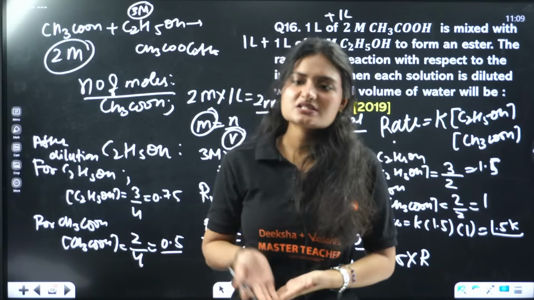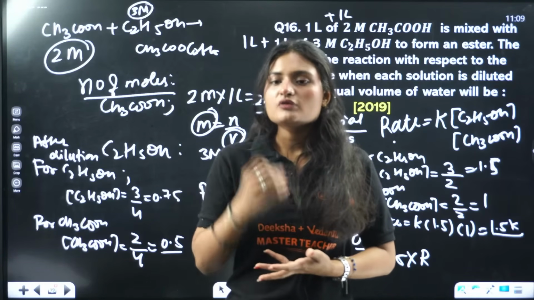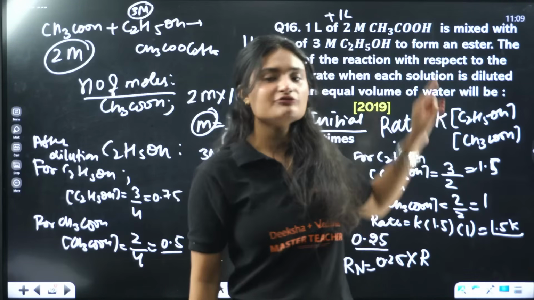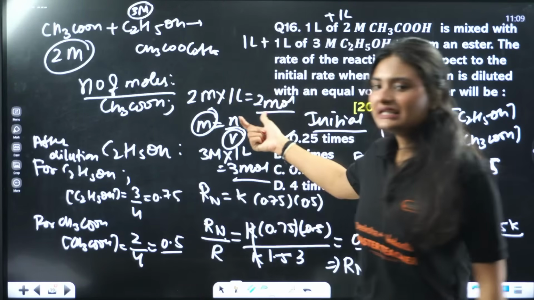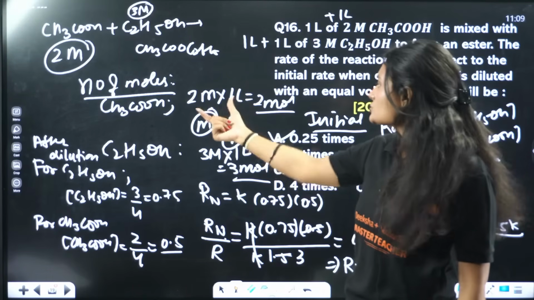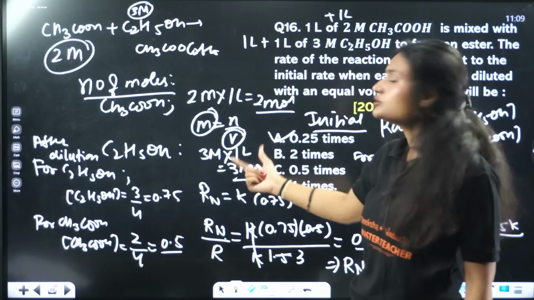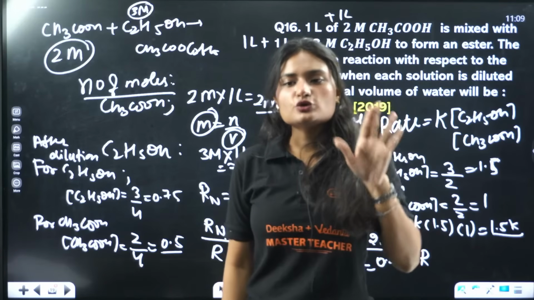We needed the concentration. How did we calculate the concentration? Number of moles per unit volume. Volume is the total volume. Here the volume was 2 liter. Number of moles, 2M in 1 liter. Number of moles is molarity times the volume. So 2 moles of acetic acid and 3 moles of alcohol are there. We divided these moles by the total volume.